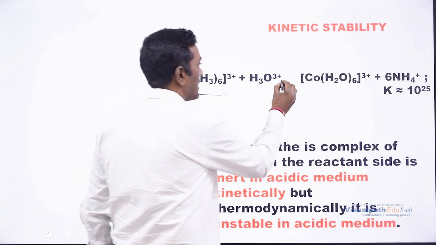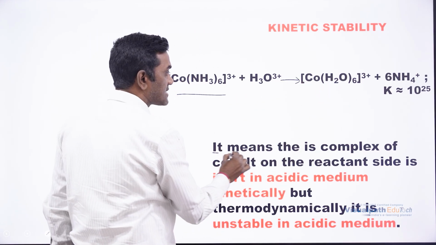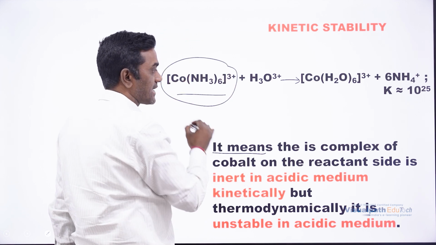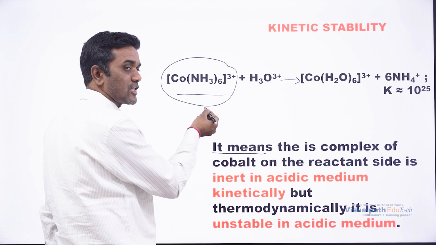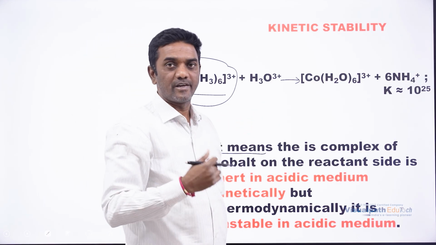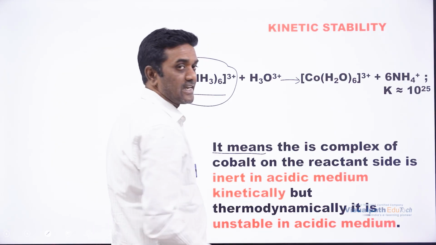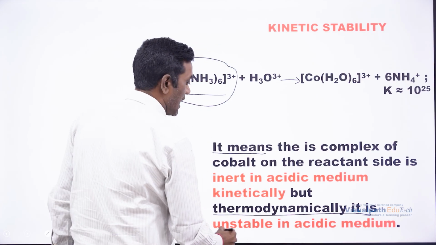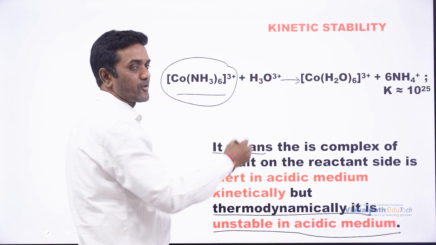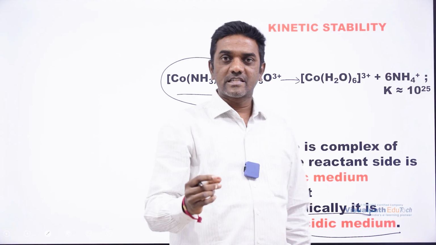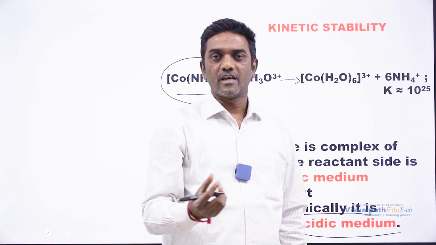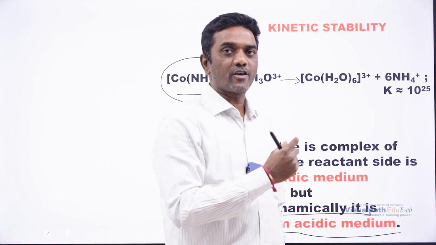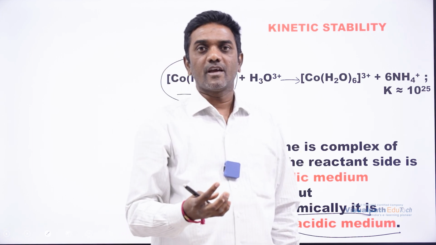Here we can see the same reaction. It means that the complex of cobalt on the reactant side is inert with respect to kinetic stability. But thermodynamically, what is happening? It is giving the product, right? So thermodynamically it is unstable in acidic medium and so gives the product. So thermodynamically unstable and kinetically stable, both are not related at all. That's the point to be noted here. And with this we have completed the stability constants based on thermodynamic and kinetic.